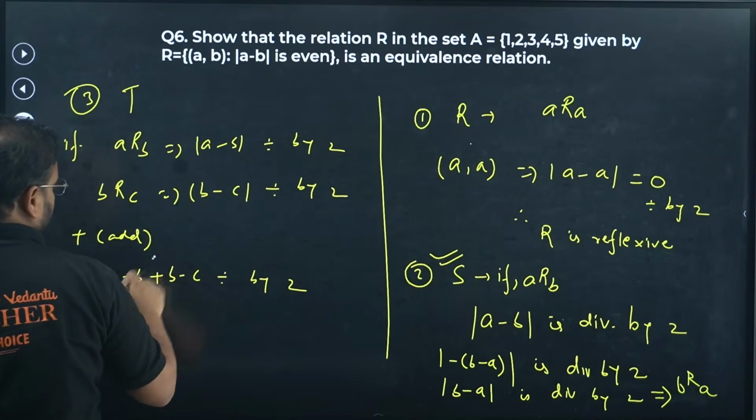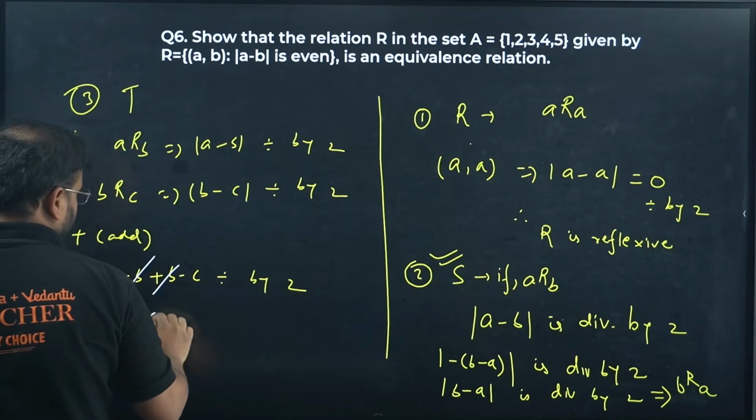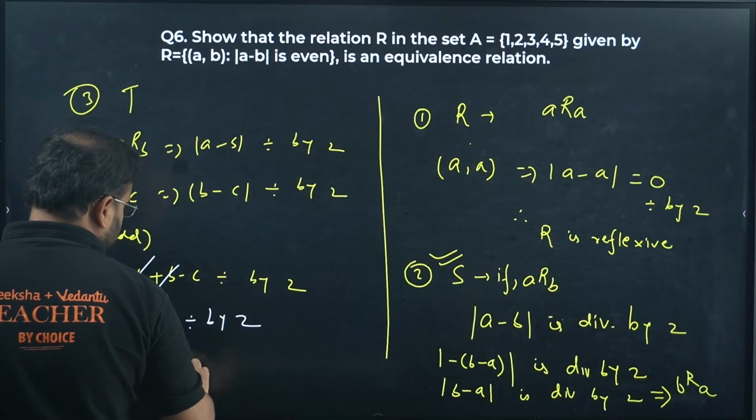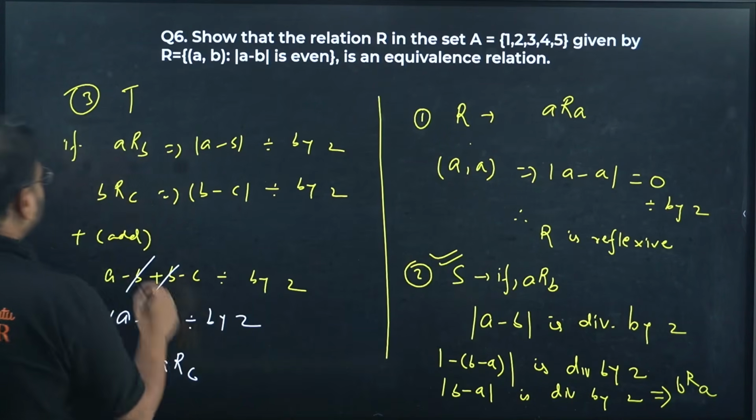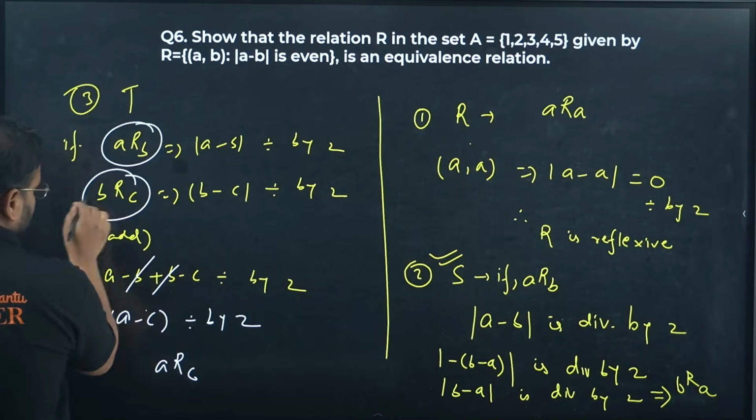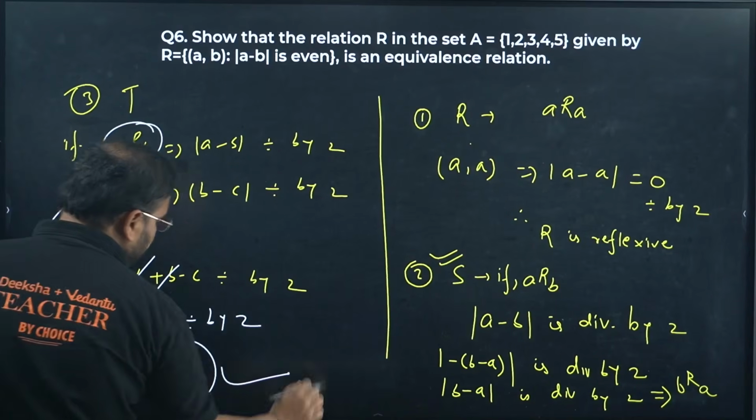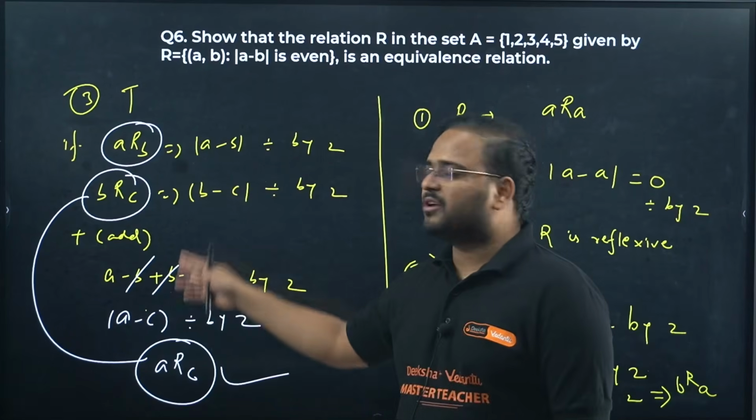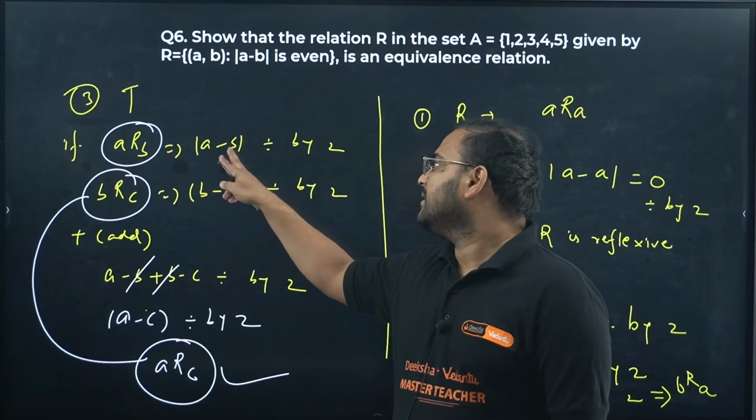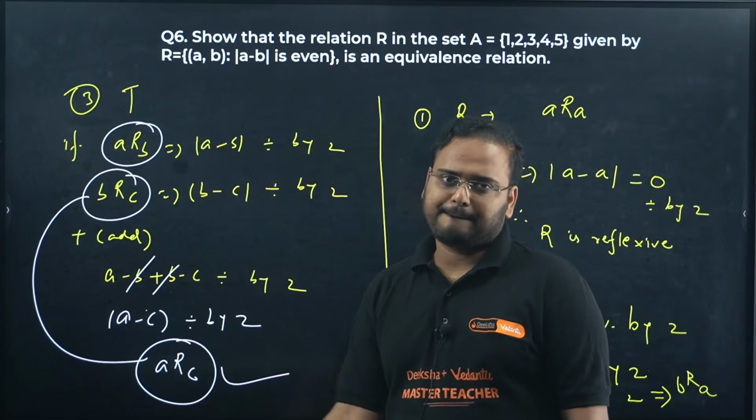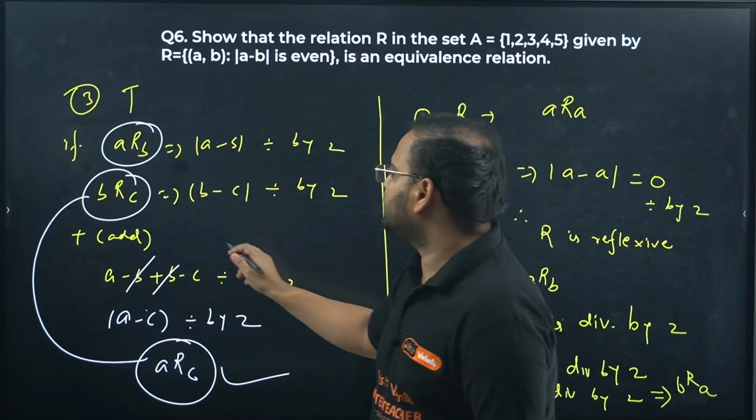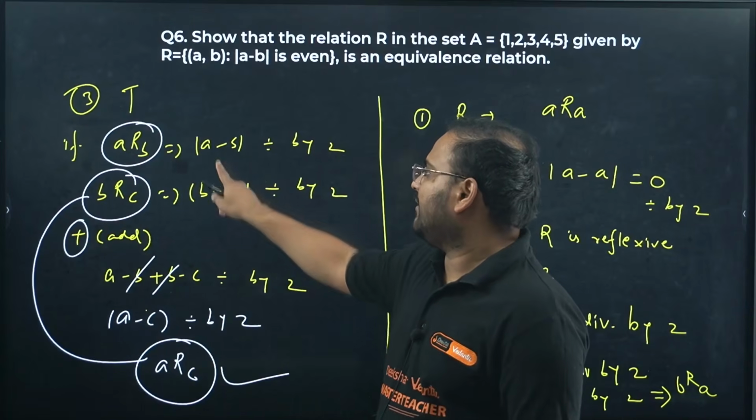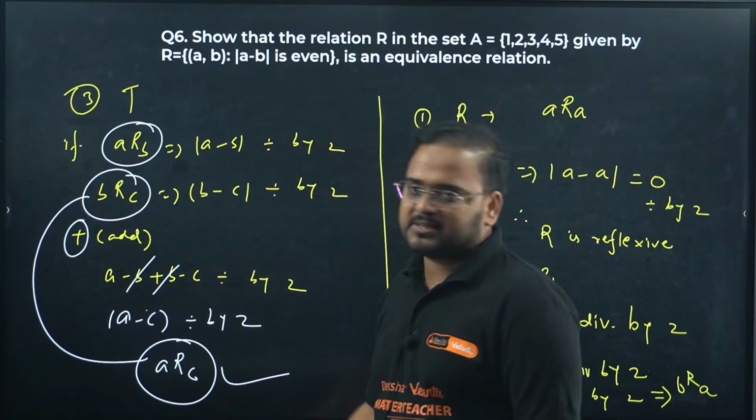B and b cancel. We'll have a minus c. It means ARC comes back. So we started with ARB, BRC, and I'm reaching ARC. Hence, the given relation is transitive also. Does it make sense? I've done it only for the positive side, you can do it for negative also. Negative means you can take this as B minus A and C minus B. I'm taking both of these for only the positive case, and adding them. I've taken A minus B as A minus B, B minus C as B minus C.